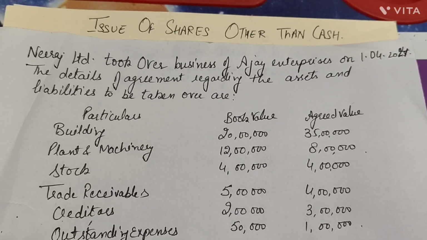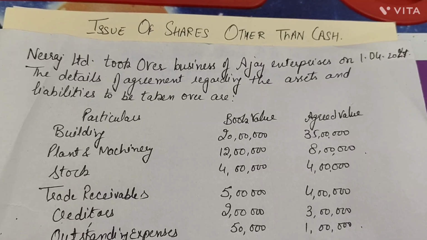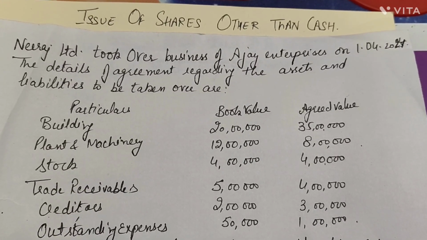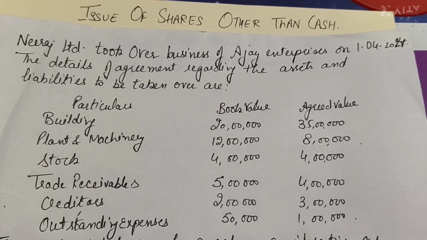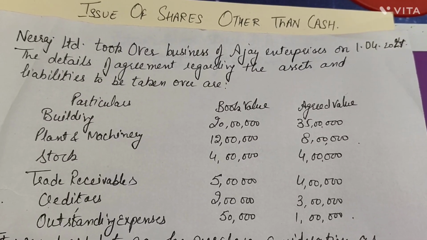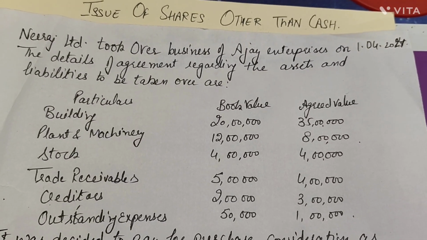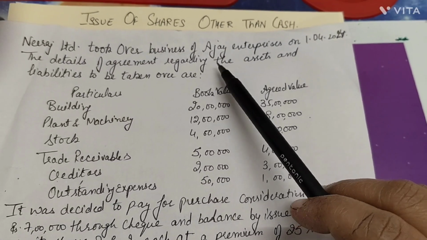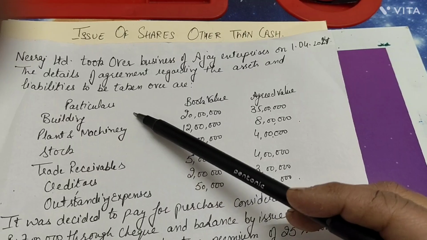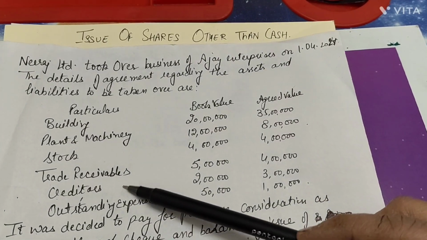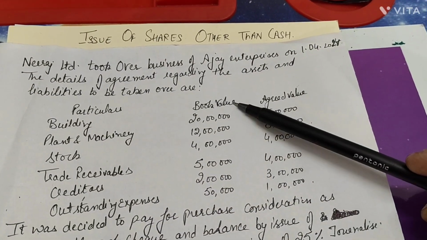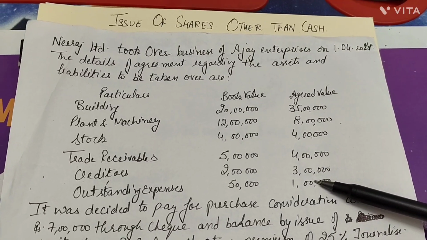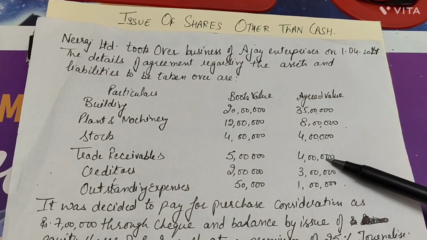Here I am on another example in the case of issue of shares other than cash. Here Neeraj Limited took over the business of Ajay Enterprises. For the details of the agreement, these particular figures are given to you. Where Neeraj Limited, when taking over the full business of Ajay Enterprises, took a few assets and a few liabilities. Their book value is given to you along with the agreed value at which these were taken over.